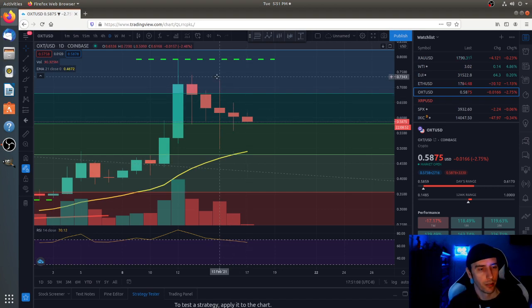Look at Orchid. Oh, this is not what I like. I do not like to see this. Okay. 1, 2, 3, 4 days in a row of red candles. On a 5th day, continuing further in the red and pushing very close towards that Fibonacci level that is at 58 cents or 0.581, 0.5800, right on the dot, 58 cents. So just barely holding above right now, but it is not looking good.